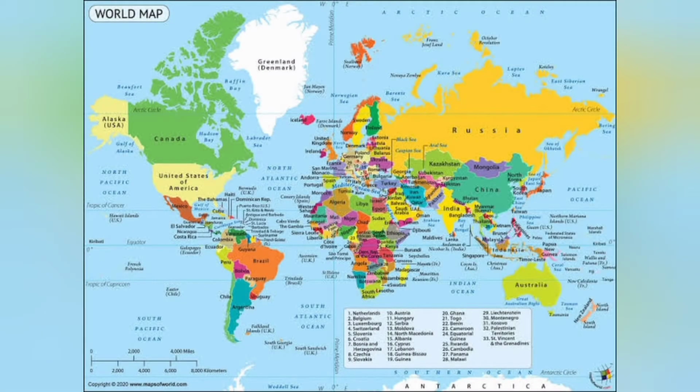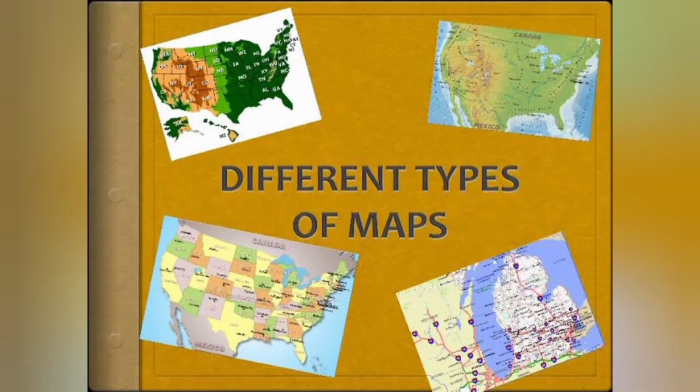So I'm going to show you the next introduction of our topic. It's about maps, and as you can see, a map is a very complicated thing, and then we are going to study everything about maps. So in the next picture we have different types of maps. Before we jump into distance and location of each place, we also need to know different types of maps. We have plenty of types of maps. I'm going to show you just the basic types, because as you know, nowadays we already have phones that we use as our own GPS.